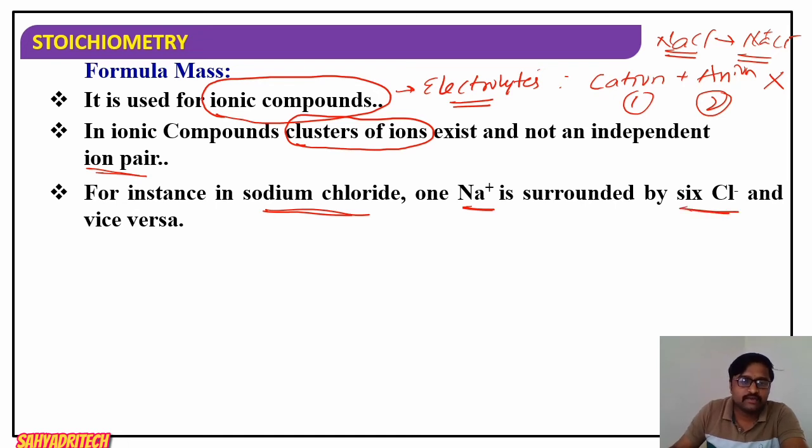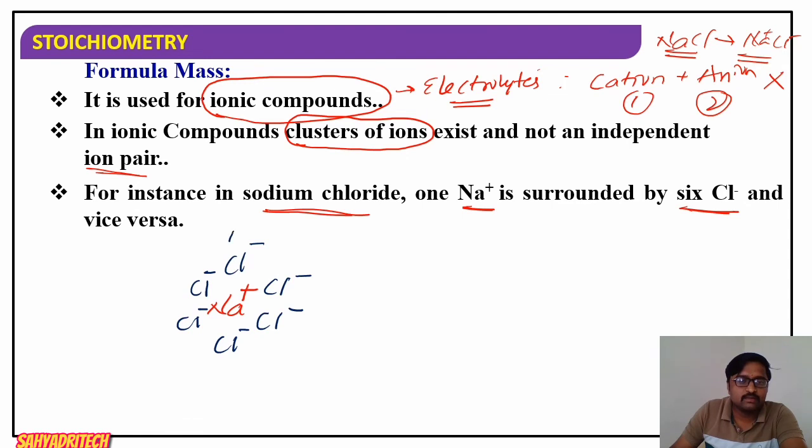So if I want to consider it diagrammatically, it is a Na plus. The one Na plus gets surrounded by how many chloride ions? One Cl minus, second Cl minus, third Cl minus, fourth Cl minus, fifth Cl minus, and sixth Cl minus.